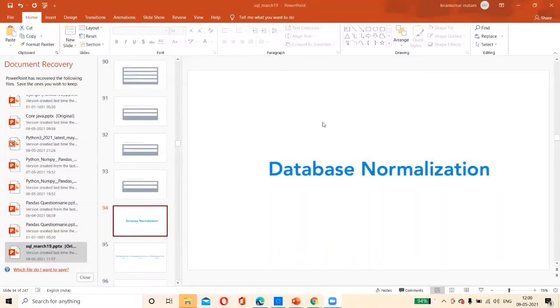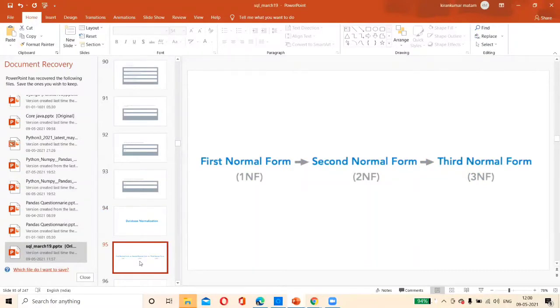So let us understand how many normalization forms we have. We want to know about only these normalization forms. We have other normalization forms, up to 6NF, but it is not necessary for all of us. Even a CSE student will not know this kind of normal forms. Some of the CSE students who are geeks will know this. Okay, so now let us come to the theoretical part of normalization. It should be in first normal form, either it should be in second normal form or in third normal form. It depends on the data and on the business scenario you are working with.